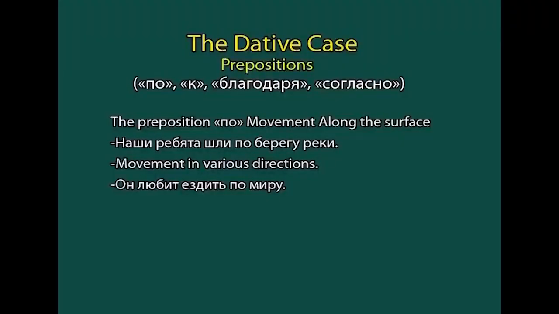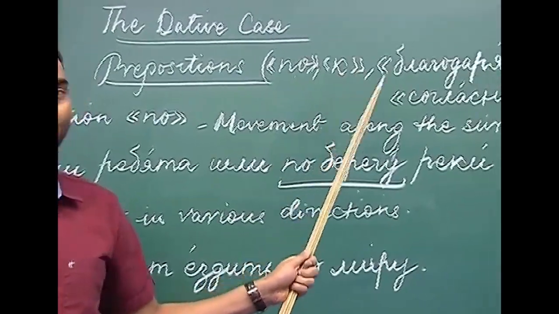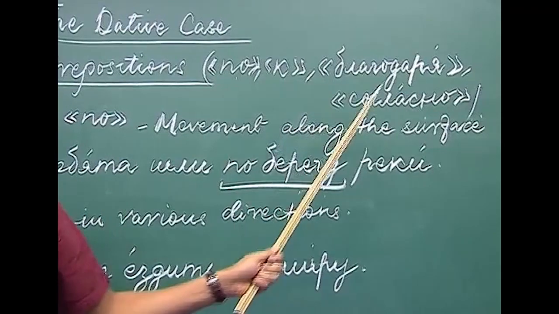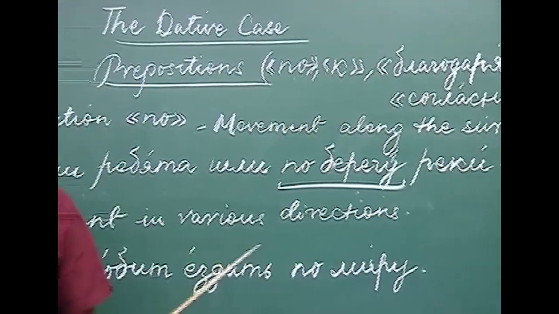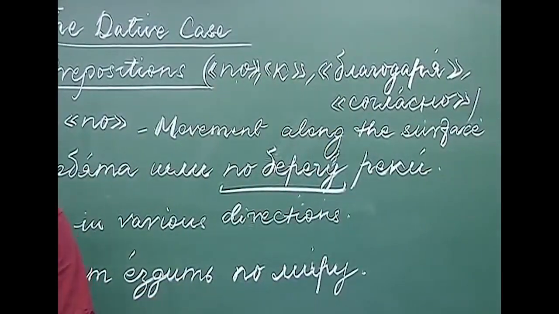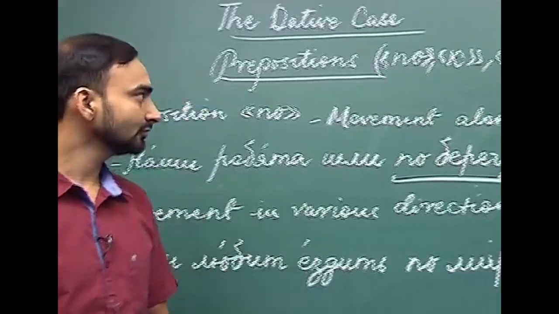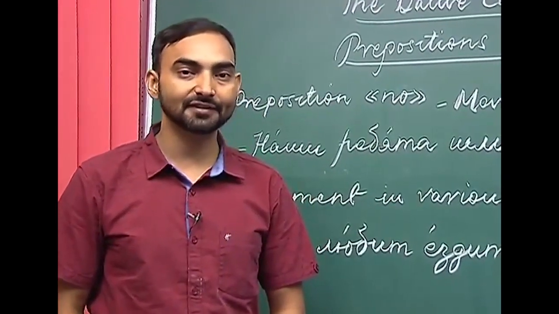Some of these prepositions are po, k, blagodarya and soglasno. These are the 4 prepositions we are going to discuss in this lesson. All these prepositions require nouns and pronouns to be in the dative case. Let's first dwell on the first preposition, which is po.